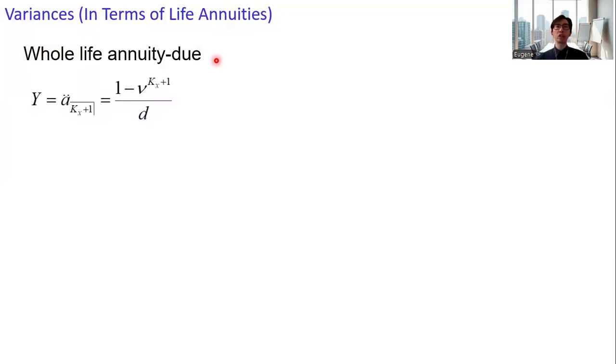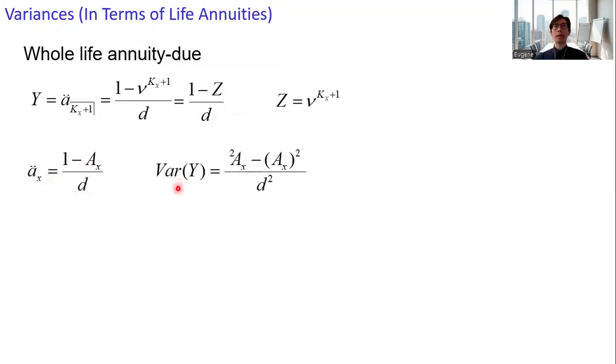We have the YZ relationship, Y equals 1 minus Z over d, where Z corresponds to the present value random variable for whole life insurance. Taking the expected value of Y, we have this relationship, and then the variance of Y in terms of insurance.